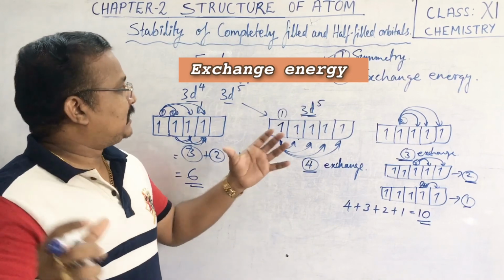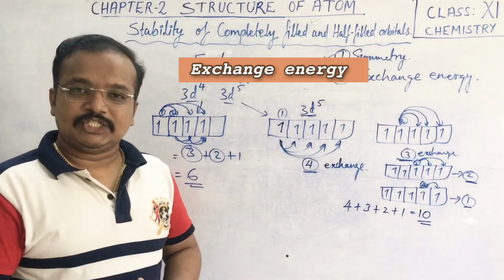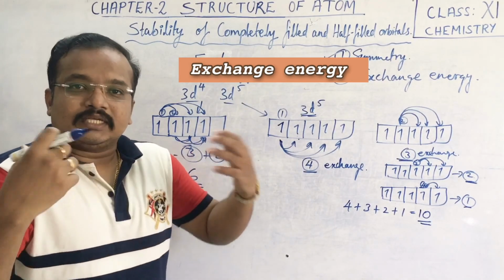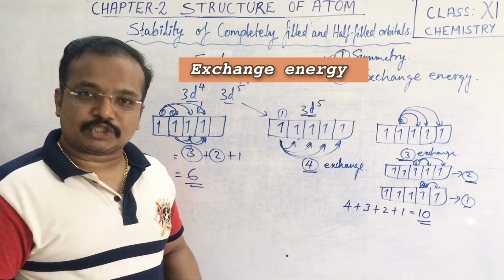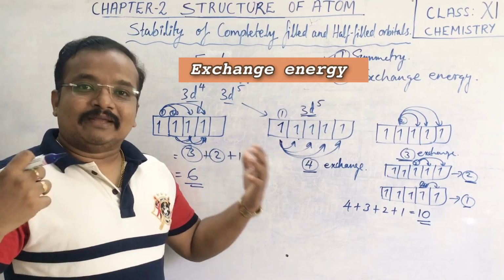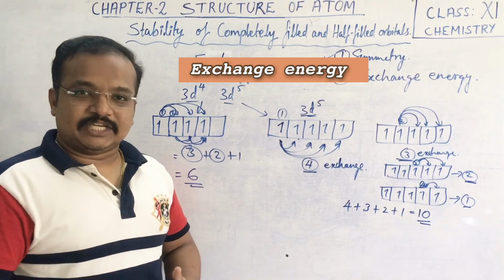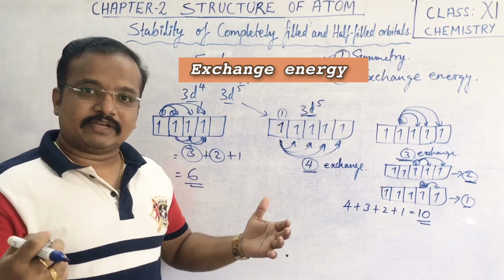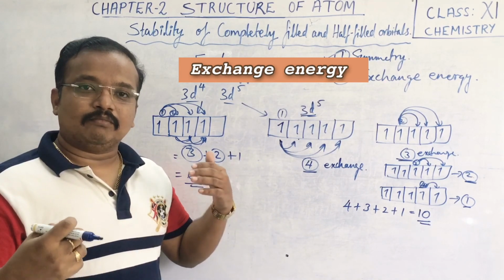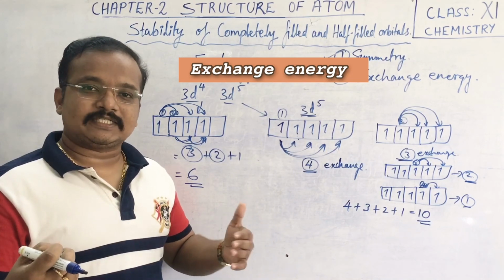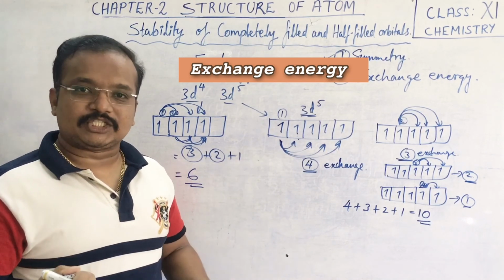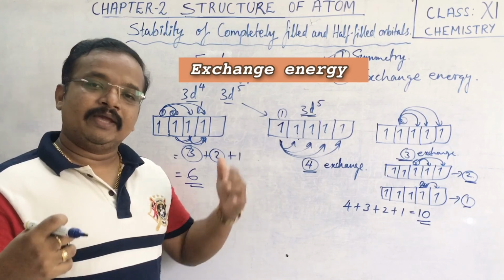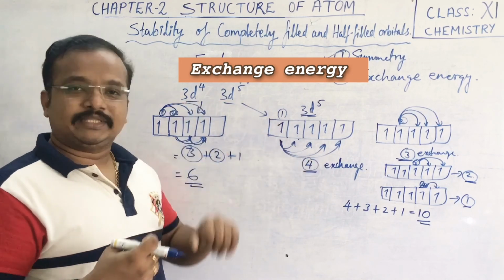Okay, children, that is what the exchange energy explains. The more exchangeable positions are available, the more stable the element is said to be. If the electronic configuration has more exchangeable positions, it has better stability. So 3d5 has better stability as compared to 3d4.